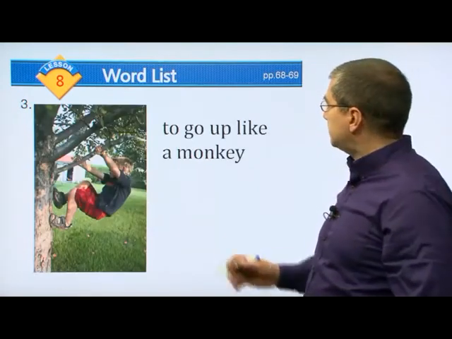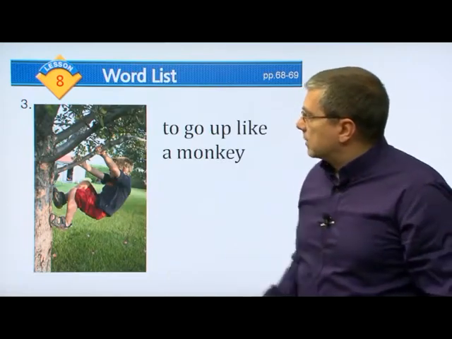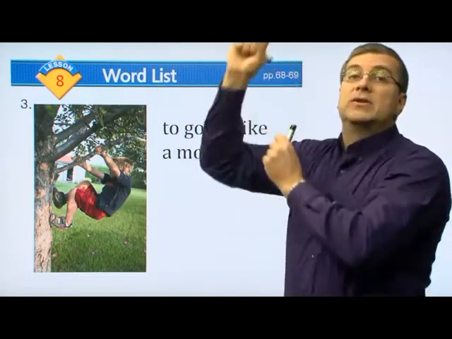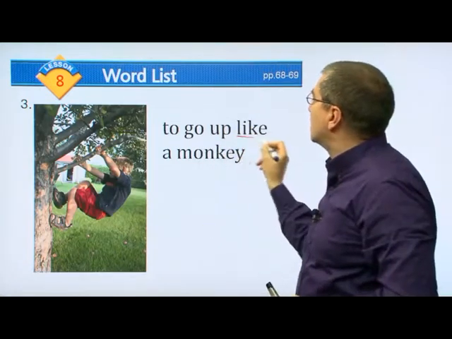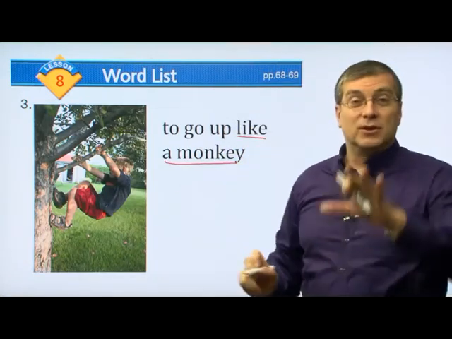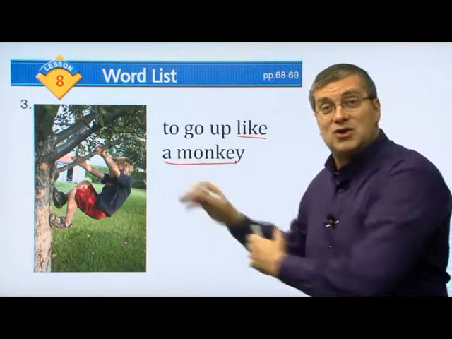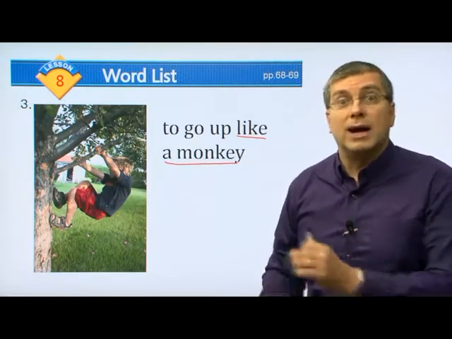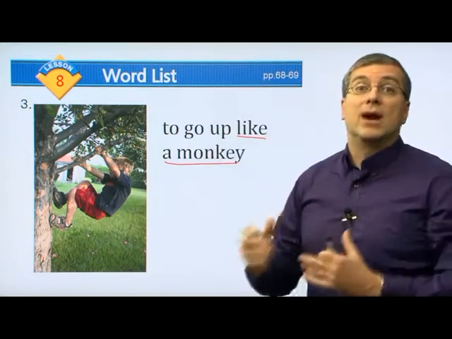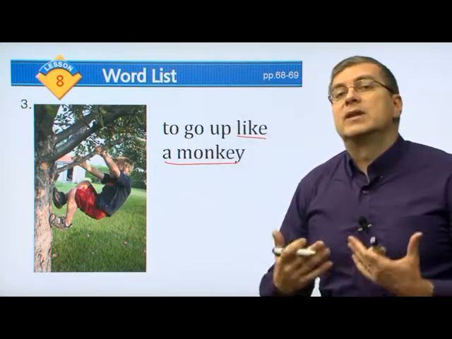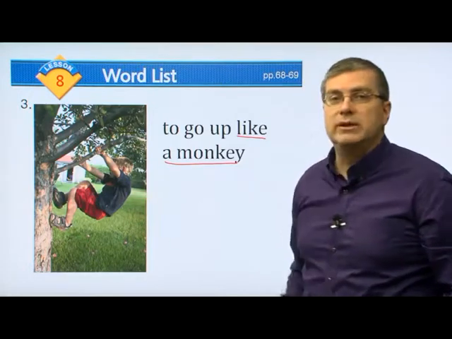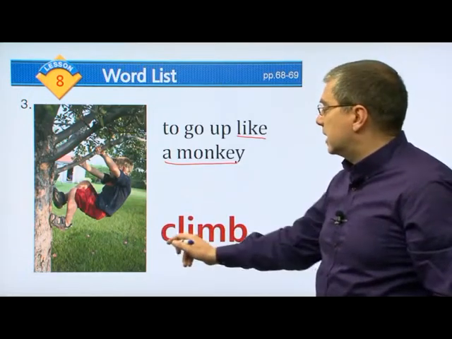Okay, what else? What's this boy doing? He's holding on to a tree and he's going up into the tree. Here it says to go up like a monkey. So if you think about monkeys, we saw the picture before of the monkey. What do monkeys do really well? They can go up in the tree very quickly. What is the verb that we use to describe this action? What is this boy doing? He is climbing.